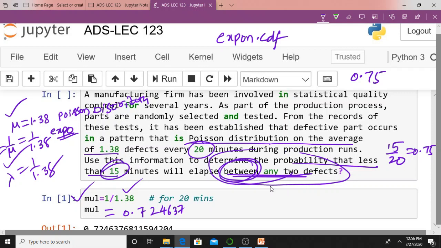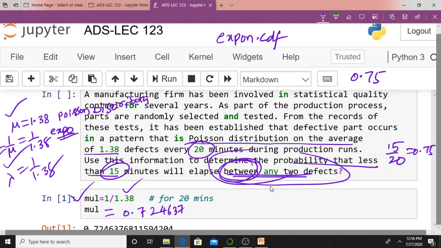Now the problem for the exponential distribution asks for 15 minutes, but your mean is for every 20 minutes. It means there is a mismatch. So in order to match, we are dividing 15 by 20 so that the units match.